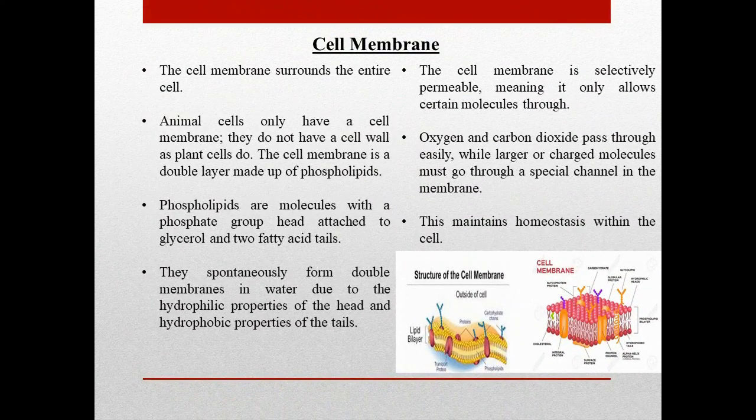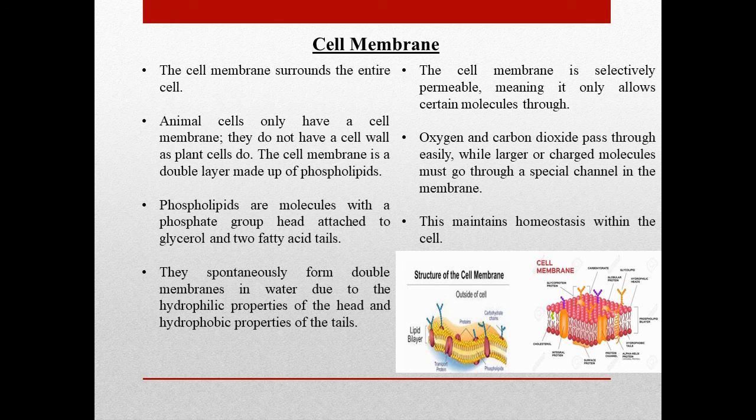Now, what is the meaning of cell membrane? The cell membrane surrounds the entire cell. Animal cells only have a cell membrane. They do not have a cell wall as plant cells do. The cell membrane is a double layer made up of phospholipids. Phospholipids are molecules with a phosphate group head attached to glycerol and two fatty acid tails.